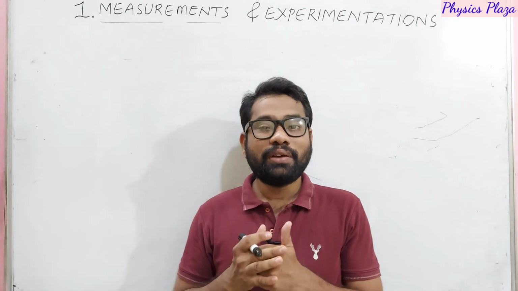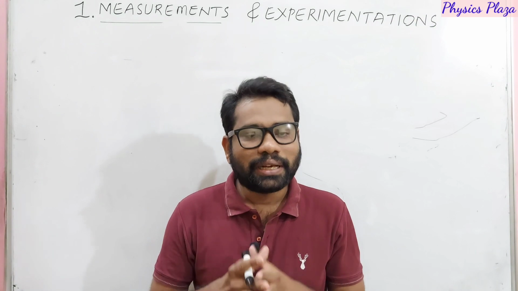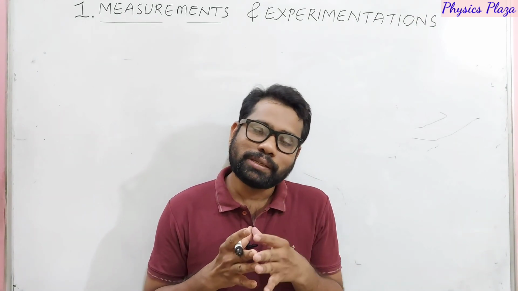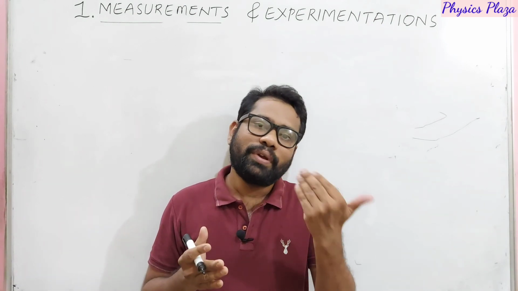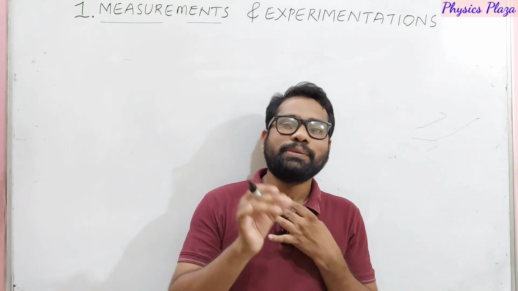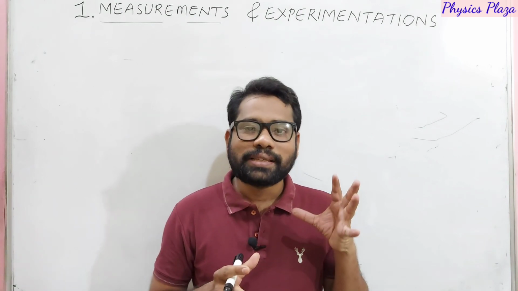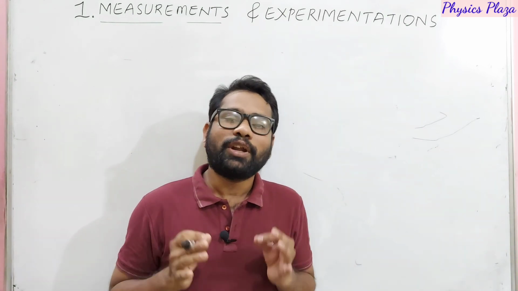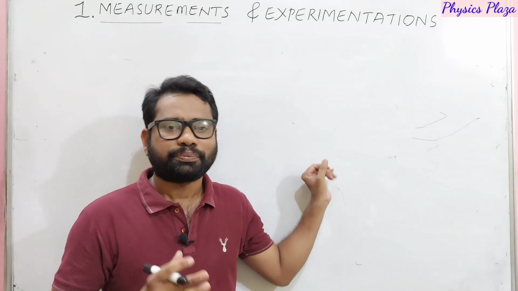Whereas in unit B, dear children, we are going to discuss what is the least count and how we can measure lengths by using vernier calipers. At the same time, how can we measure lengths by using screw gauge, and how screw gauge is better over vernier calipers. And in unit C, we are going to discuss the simple pendulum, terms related to the simple pendulum, and how we can measure the acceleration due to gravity with the help of a simple pendulum. So children, these are the important topics which we are going to learn under measurements and experimentation.